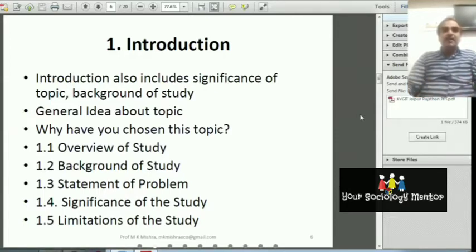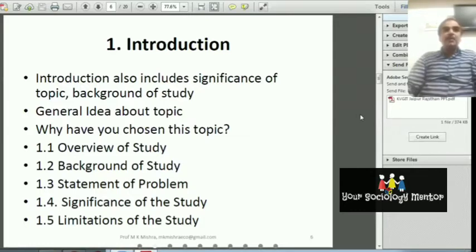Then 1.3, you have to give a statement of the problem. A statement of the problem means what are the motivation behind the study of this topic, why have you got motivated behind the study of this topic, and what is the statement, what is the question of the research that motivated you to give the answer of the study. So a statement of the problem is very important in this introduction part.